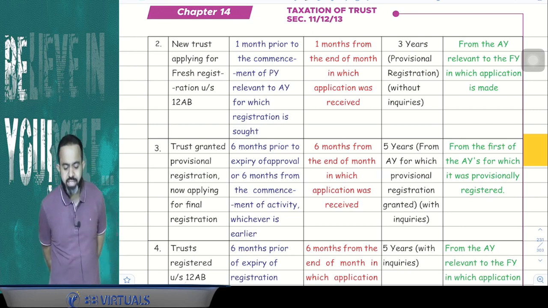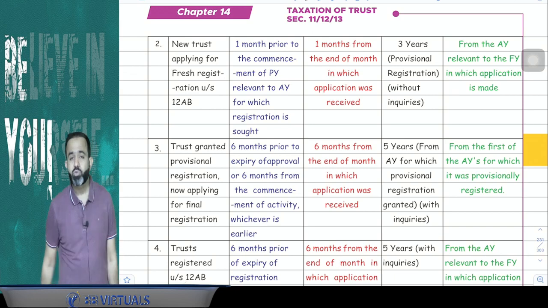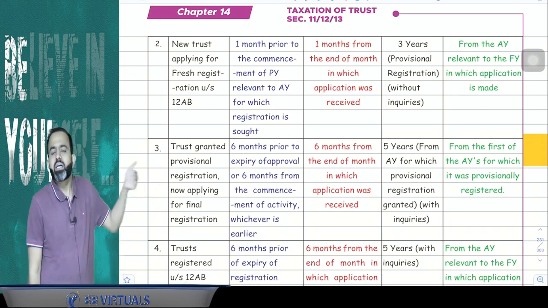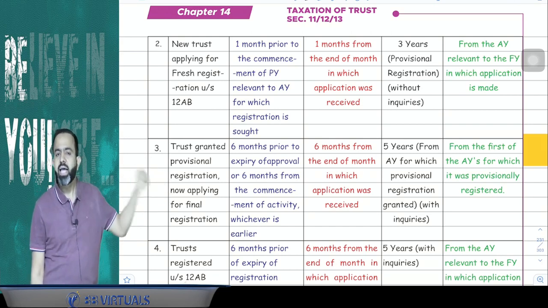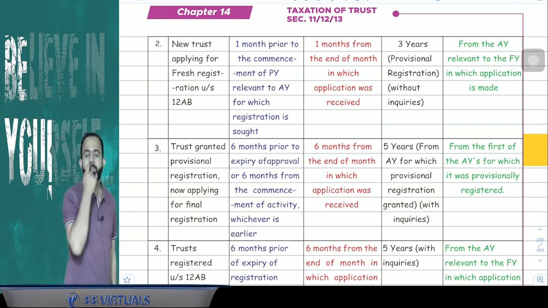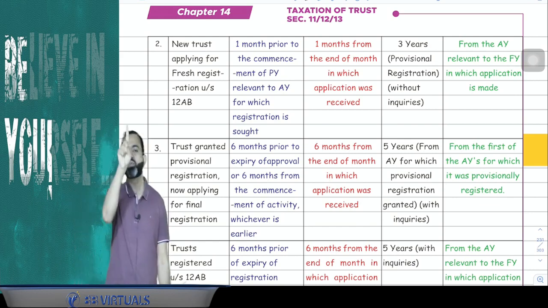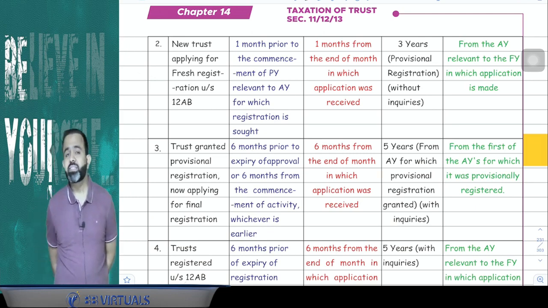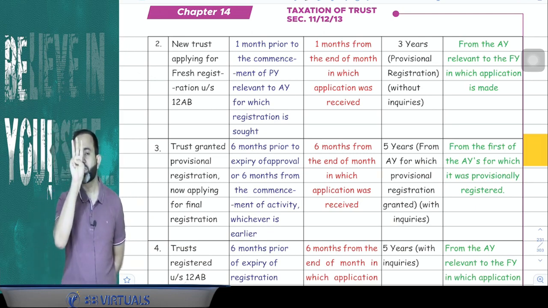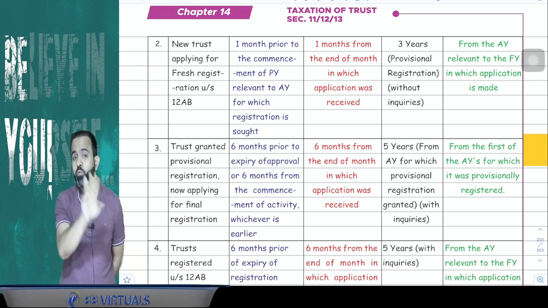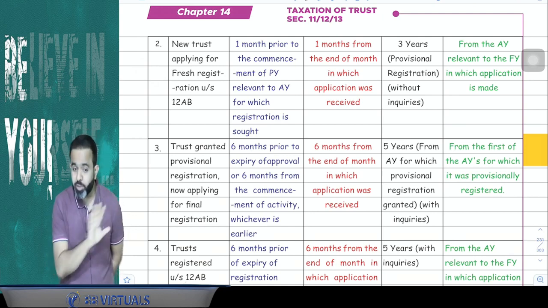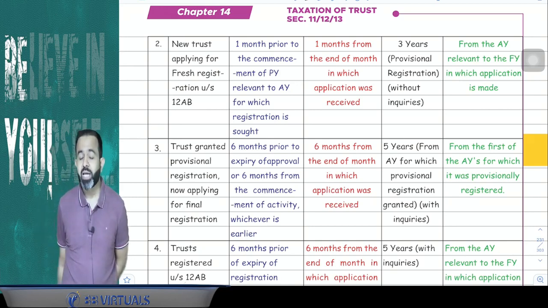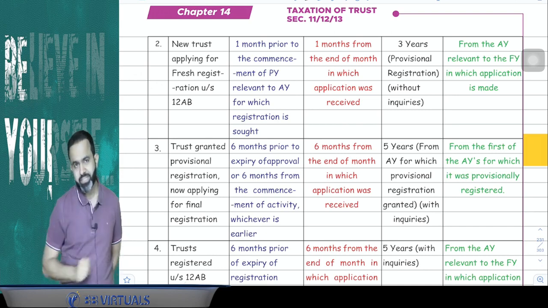So in case of fresh registration, the new trust has to apply at least 1 month before the commencement of the previous year, and the previous year commences from the date on which the trust started the activity. If the trust made the application, then the CIT will give the registration within 1 month from the end of the month in which the application is received. But here the CIT will give a 3-year registration, and that will be a provisional registration, not a final registration. That provisional registration will be applicable for 3 assessment years.